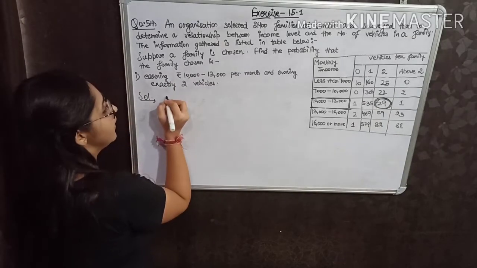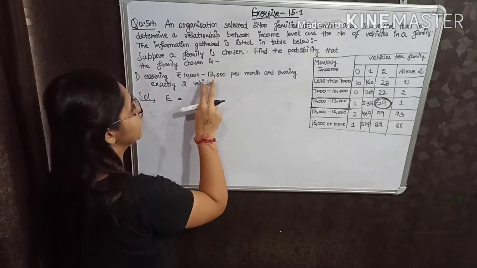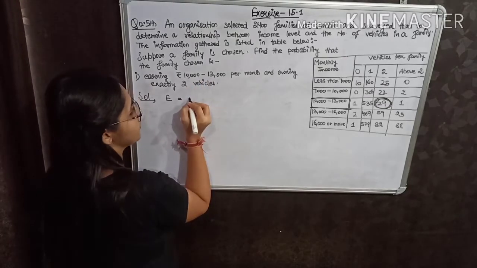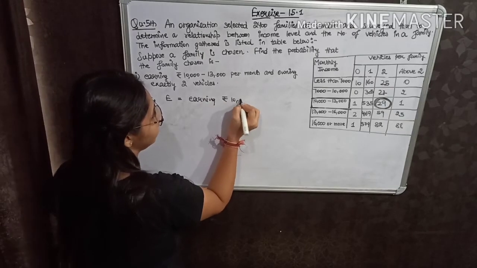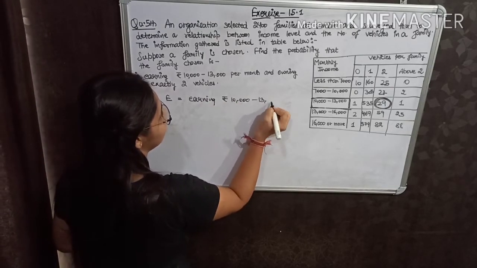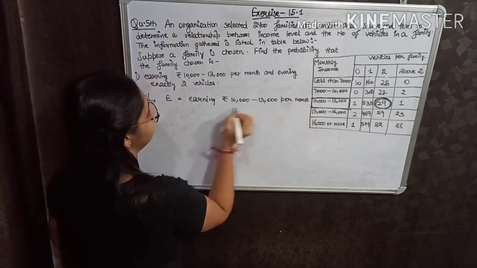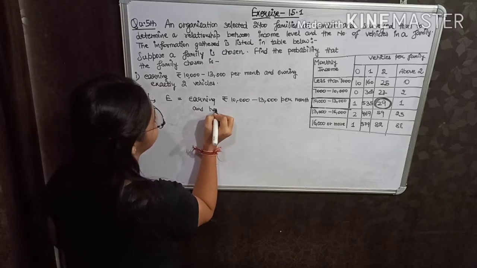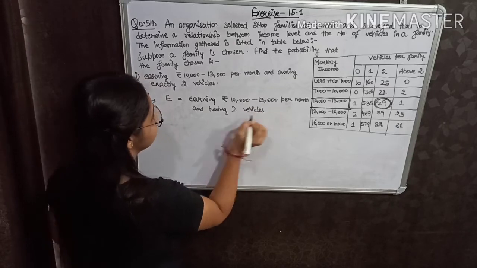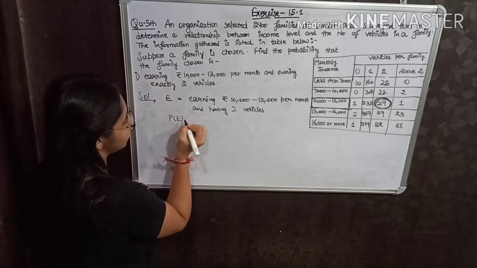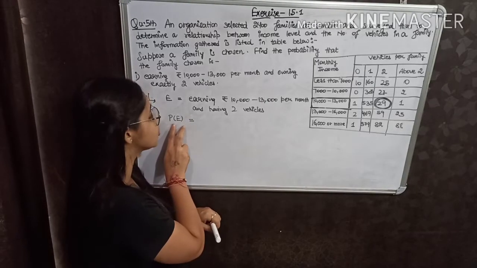Let event E be the families earning rupees 10,000 to 13,000 per month and having 2 vehicles. The formula for the probability of an event is the number of favorable outcomes to event E upon the total number of outcomes.